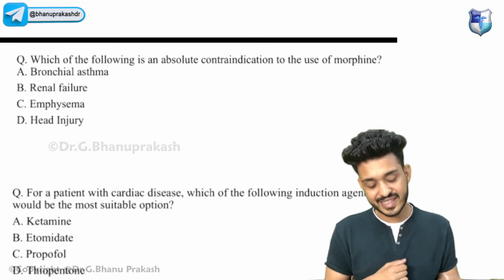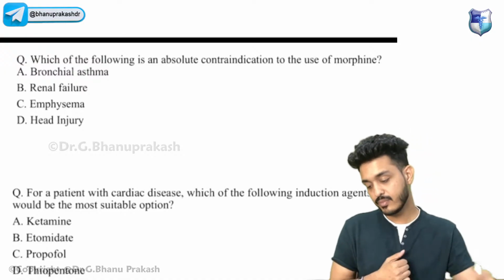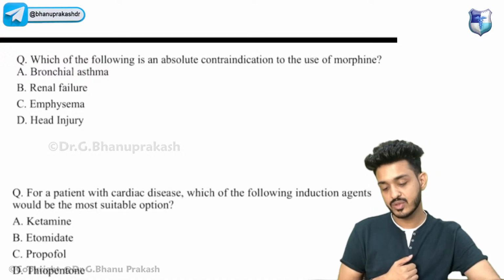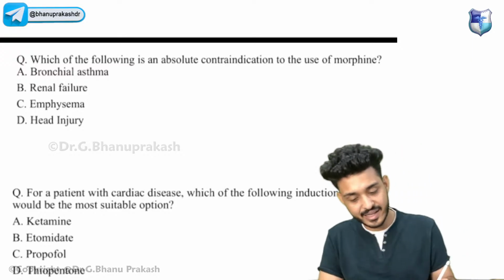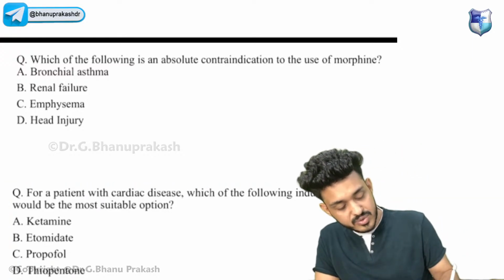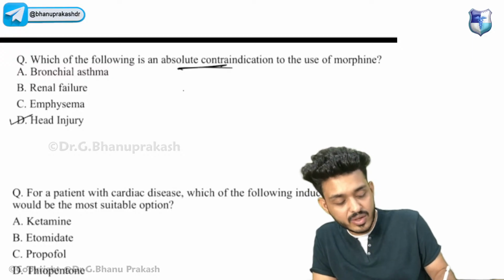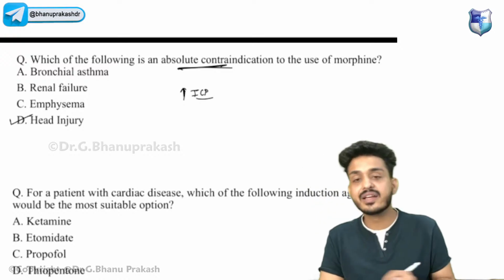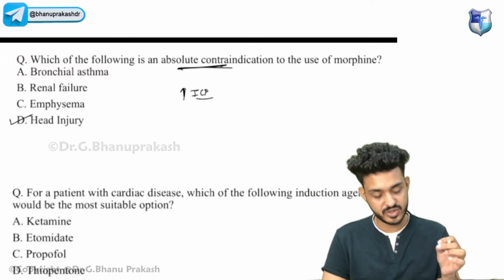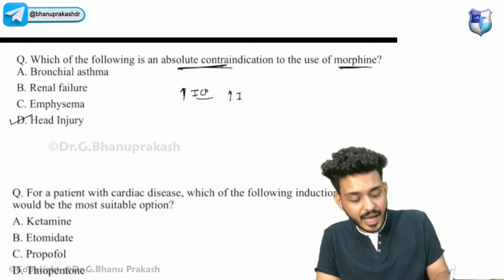Which of the following is an absolute contraindication to the use of morphine, guys? Which of the following is an absolute contraindication to the use of morphine? One more thing I want to add here. Look here. Absolute contraindication, if they are asking, that is your head injury. Because in head injury, what will happen? There will be an increase in intracranial pressure, right? And morphine will cause more increase in ICP.